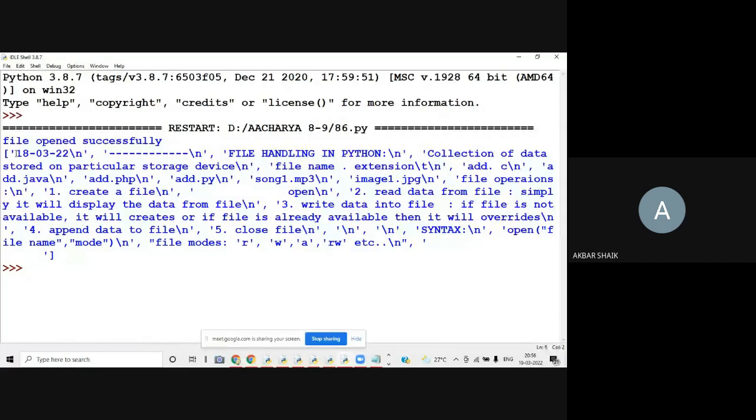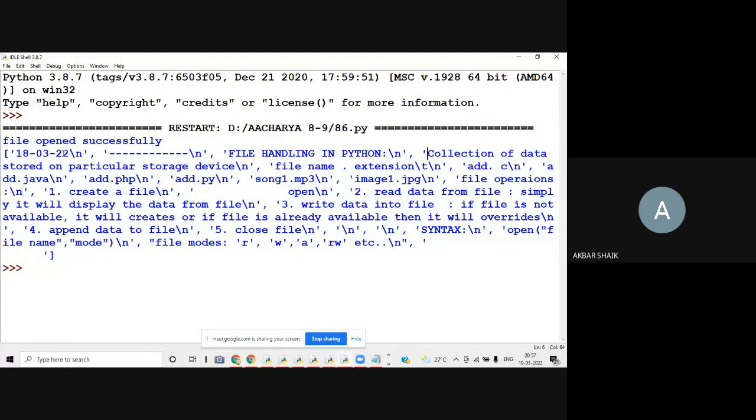If you observe here, 18322 is the first line, and after it there is a backslash n, which means we are going to the next line. This is the next line, the dotted line, and there is a backslash n, meaning we are going to the next line. Next, file handling in Python, and a backslash n. So in each and every new line we have a backslash n.